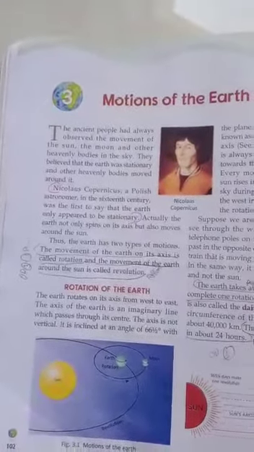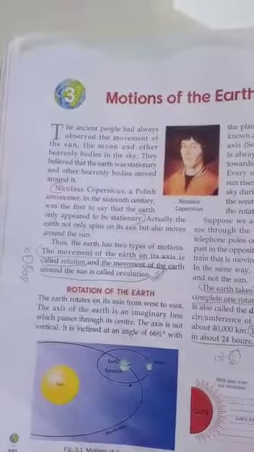The ancient people had always observed the movement of the sun, the moon, and the other heavenly bodies in the sky. They believed that the earth was stationary and other heavenly bodies moved around it. In earlier times, people thought that all the heavenly bodies move around the earth and the earth is stationary. Stationary means stable, not moving.